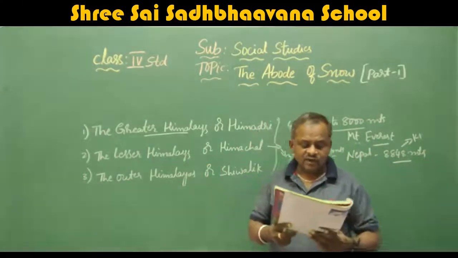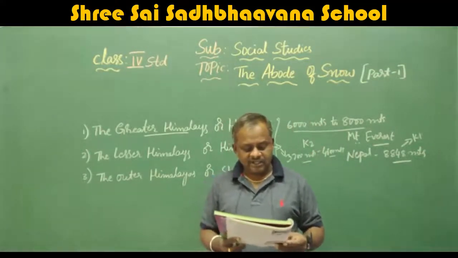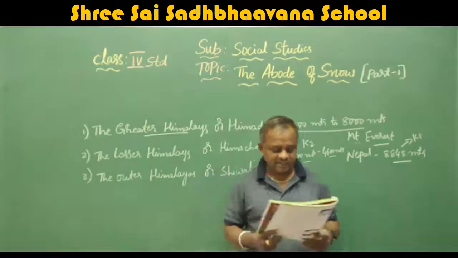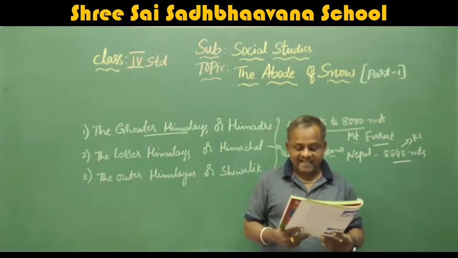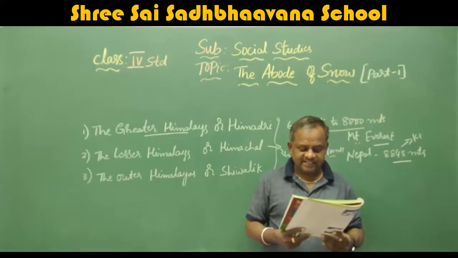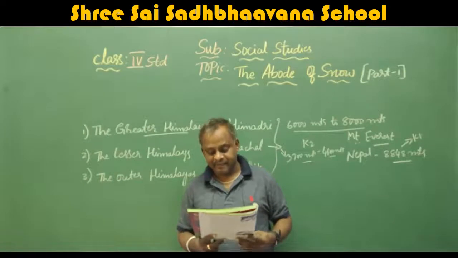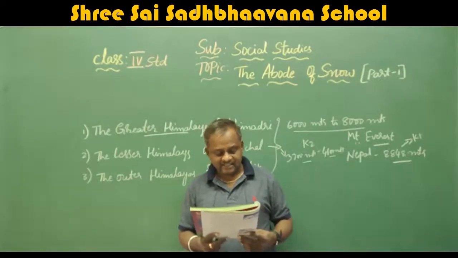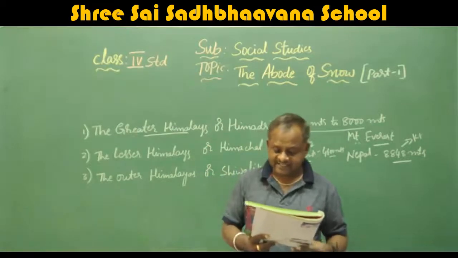Next we come to the outer Himalayas or Shivaliks. The outer Himalayas lie between the lesser Himalayas and the Gangetic Plain with an average height between 900 meters and 1200 meters. This southernmost range is often referred to as the Shivalik range.